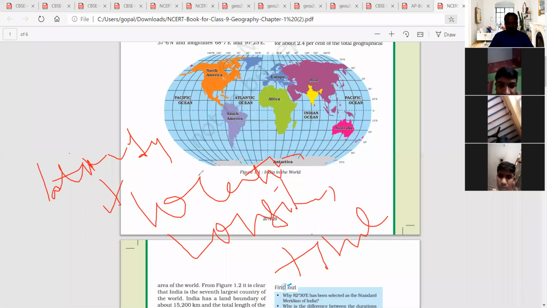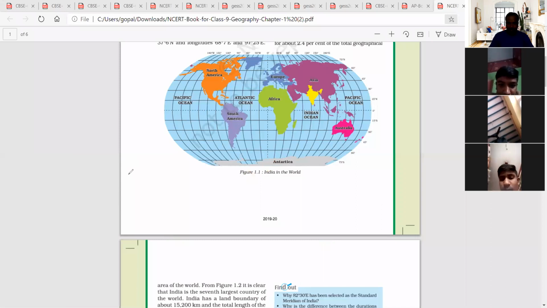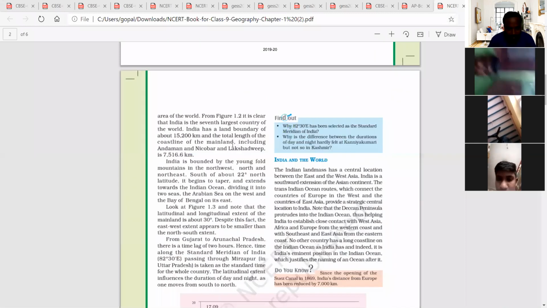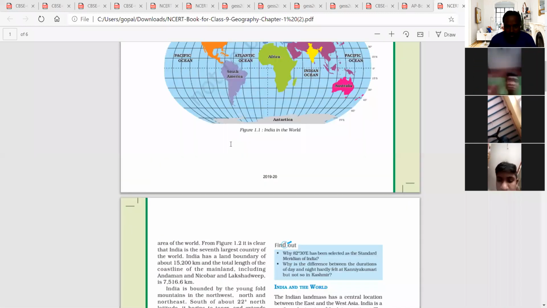In which latitude India is located, these latitudes are very important. Latitudes are given at the start itself.